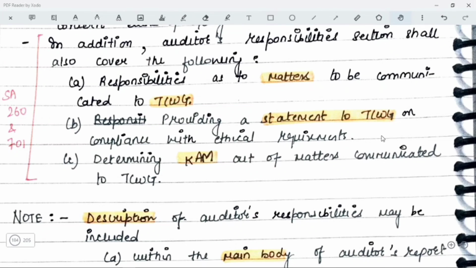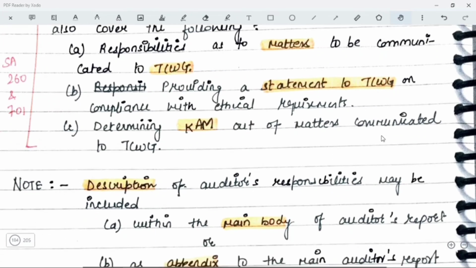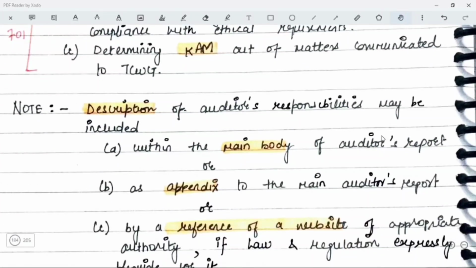Secondly, providing a statement to the TCWG on the compliance with ethical requirements. Third is determining the key audit matter out of the matters which are communicated to the TCWGs. There are a lot of matters that you communicate to the TCWG, but out of them, some of them are key audit matters. So this is also you are going to mention.